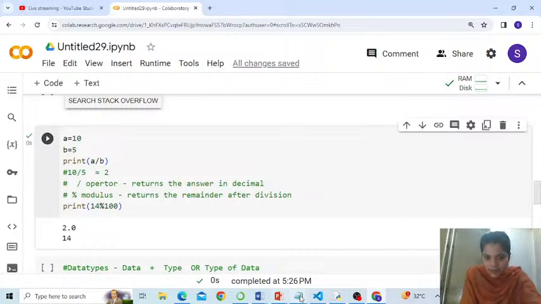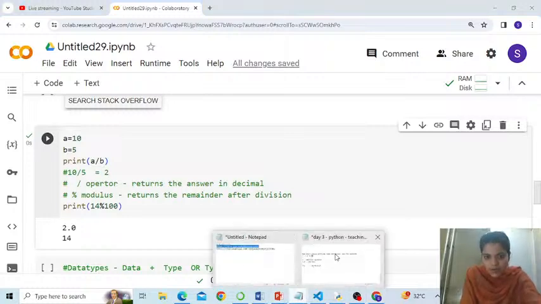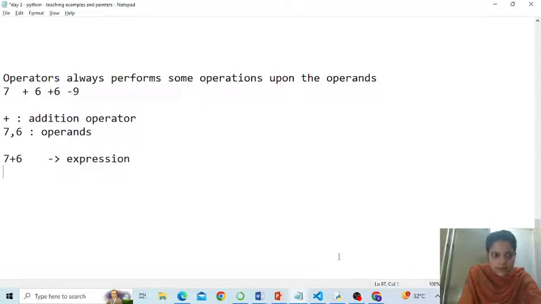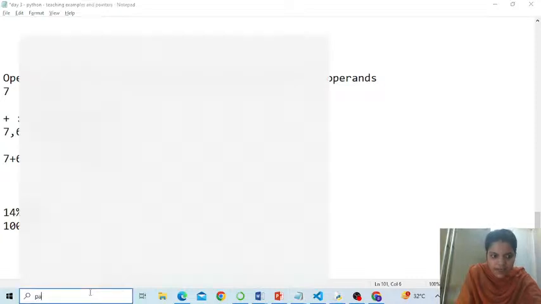How come this happened? Tell me. When I do 14 modulus 100, that means you're actually trying to divide 14 by 100. Am I right? So 100 zeros are 0. Is that okay? 100 zeros are 0. So numerator will have 0 first. I hope you got my point. 100 zeros are 0. Just, I don't have my tablet connected here.